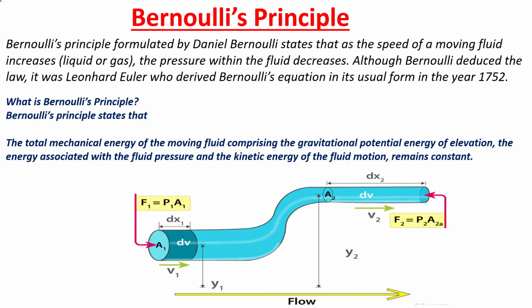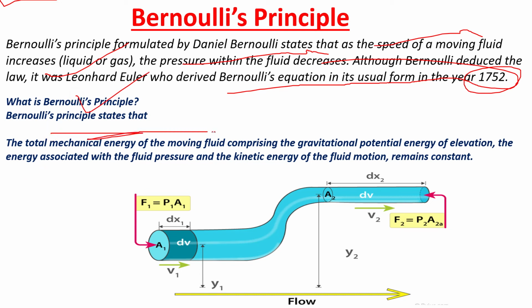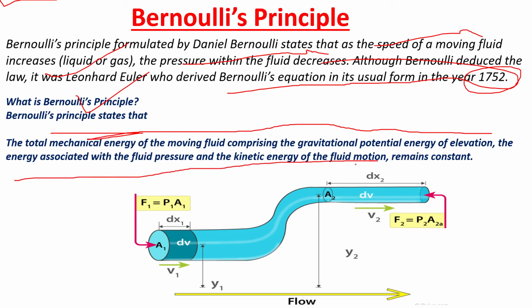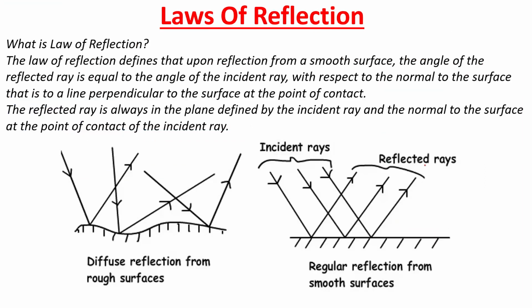Next is Bernoulli's theorem. Bernoulli's principle, formulated by Daniel Bernoulli, states that as the speed of a moving fluid increases, the pressure within the fluid decreases. Although Bernoulli deduced the law, it was Leonhard Euler who derived Bernoulli's equation in its usual form in the year 1752. So what does Bernoulli's principle state? It states that the total mechanical energy of a moving fluid, comprising the gravitational potential energy of elevation, the energy associated with the fluid pressure and the kinetic energy of the fluid motion, remains constant.